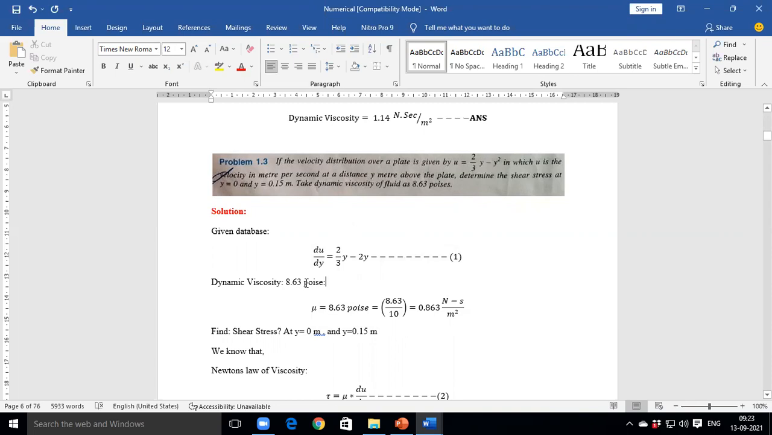So dynamic viscosity is given as 8.63 poise. Suppose instead it is mentioned that the viscosity of the fluid is 8.63 Stoke. 8.63 Stoke means which viscosity? Kinematic viscosity. And if it is mentioned 8.63 poise, which viscosity? Dynamic viscosity. Why? Because Stoke is a unit of kinematic viscosity and poise and dyne is a unit of dynamic viscosity. Correct.